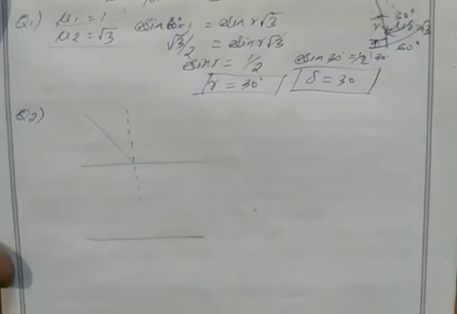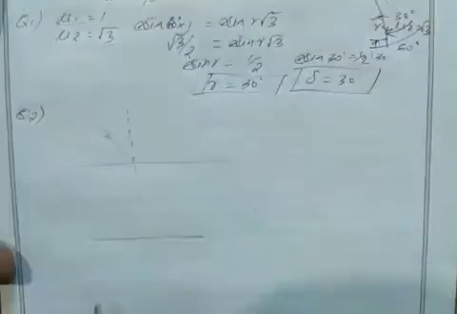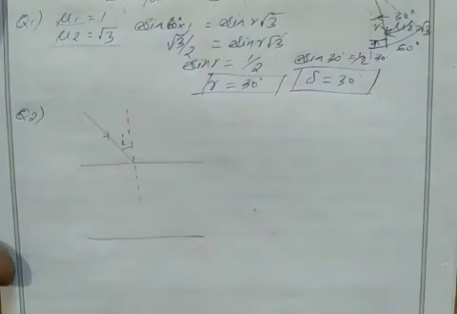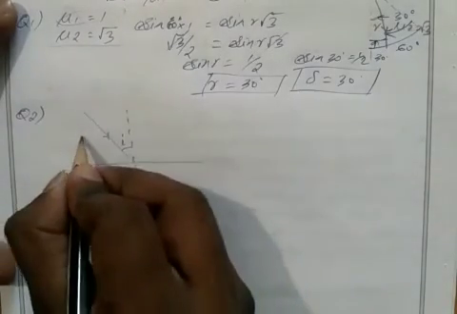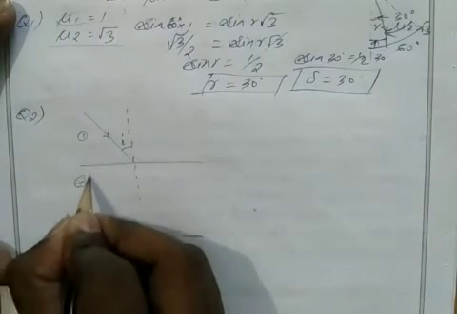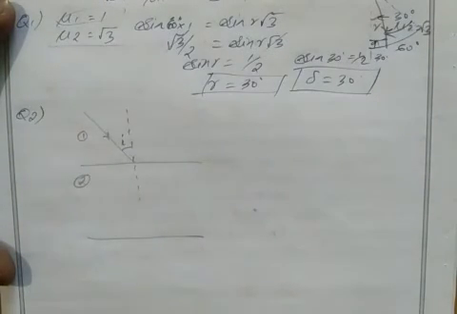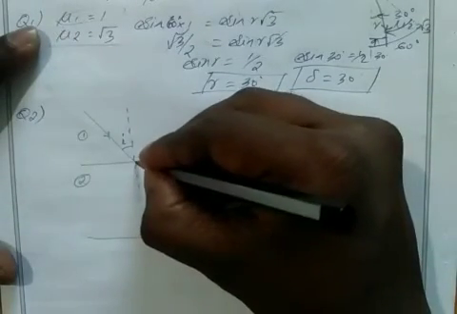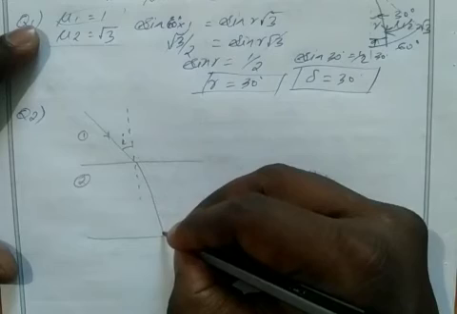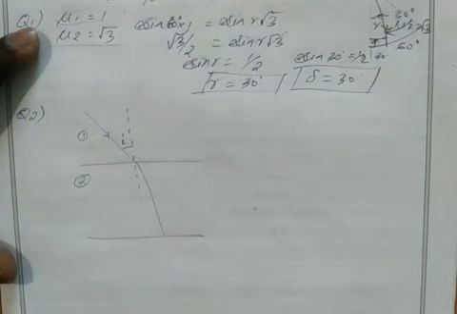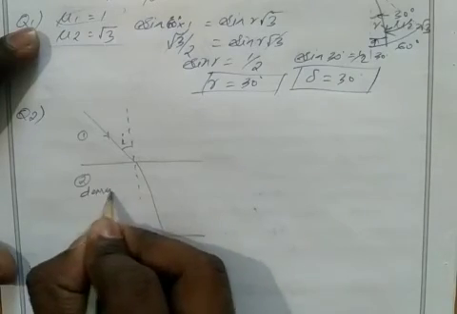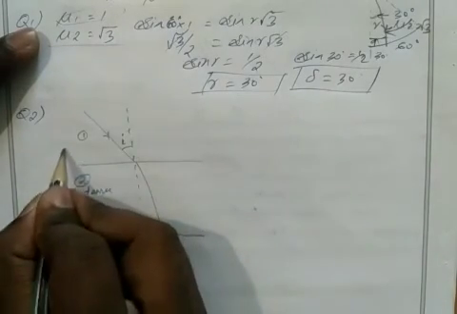Note the second question, a very tricky question. We have an incident ray. It creates an angle of incidence with the normal. So this is medium 1. Here we have medium 2. When it passes from one medium to another, it gets refracted, and it is refracted towards the normal. From this you can say this medium should be a denser medium because it refracted towards the normal, and the first medium is the rarer medium.